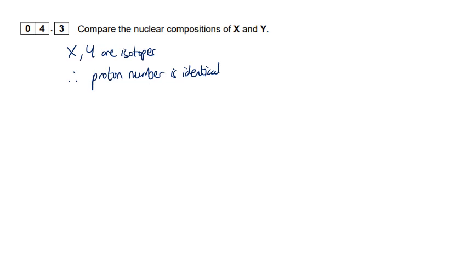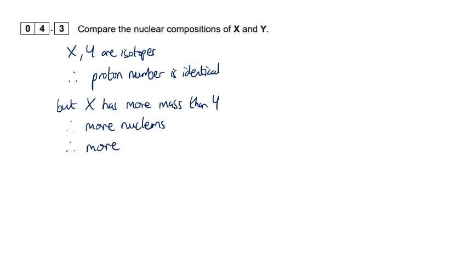But we were also told that X has more mass than Y. So therefore it must have more nucleons overall. And since nucleons is the sum of protons plus neutrons, and the protons haven't changed between the two isotopes, then X must have more neutrons. Okay, and that's all we can say at this stage.